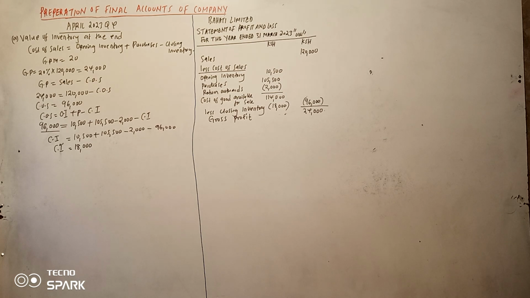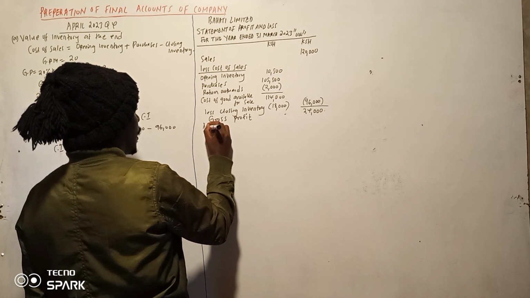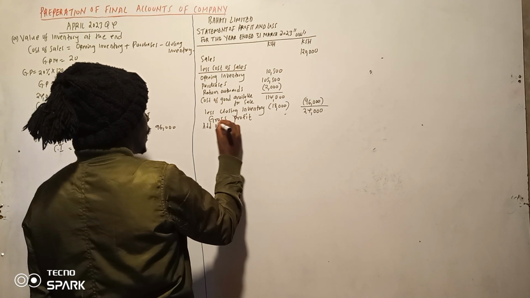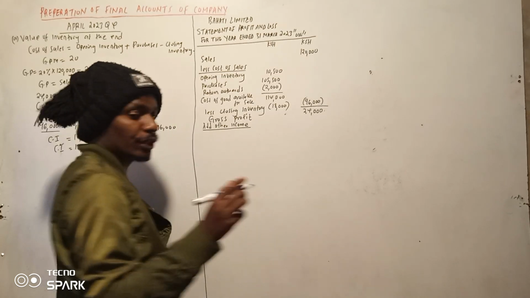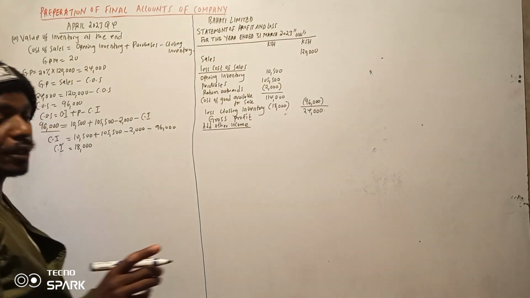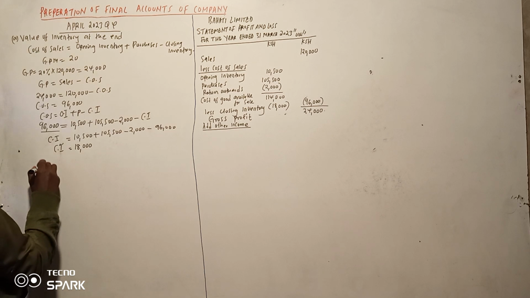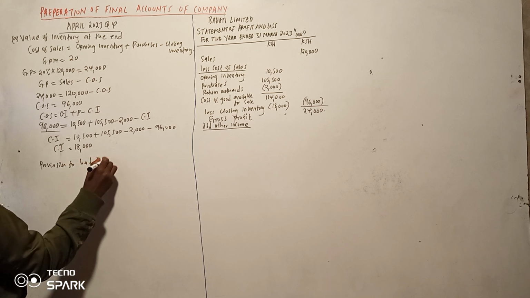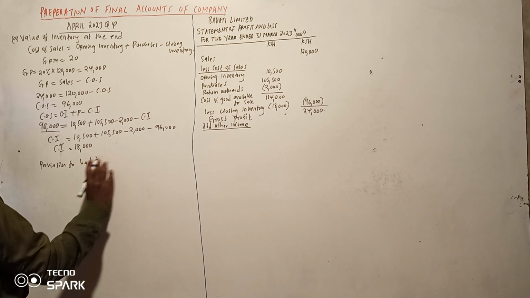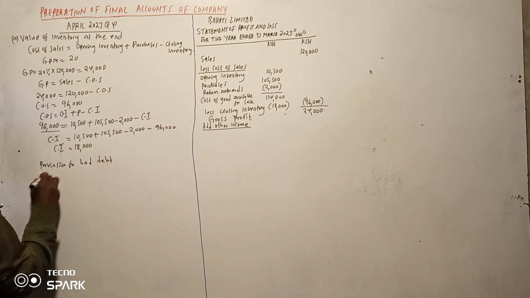Now we are supposed to add other income. The first income we always check, if there is a decrease, is provision for bad debts. So start with the working for provision for bad debts.